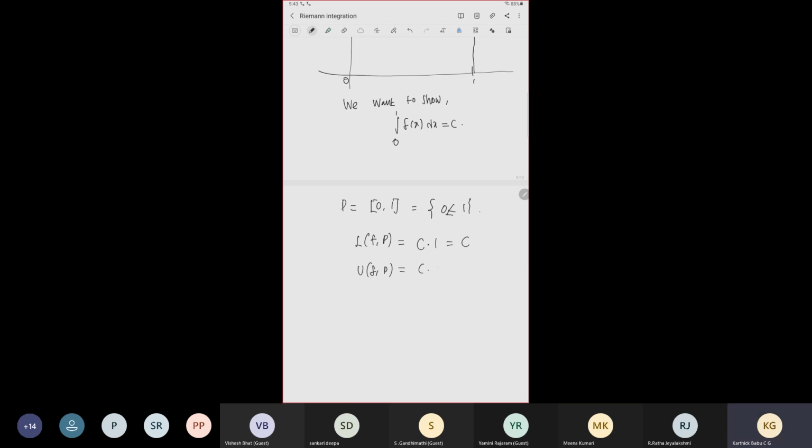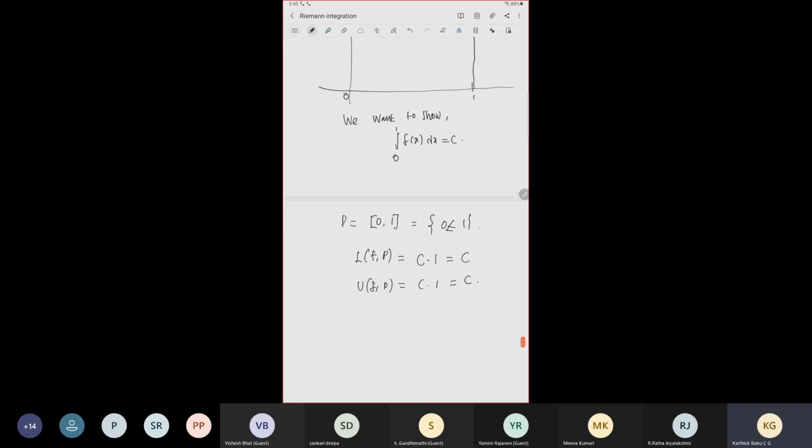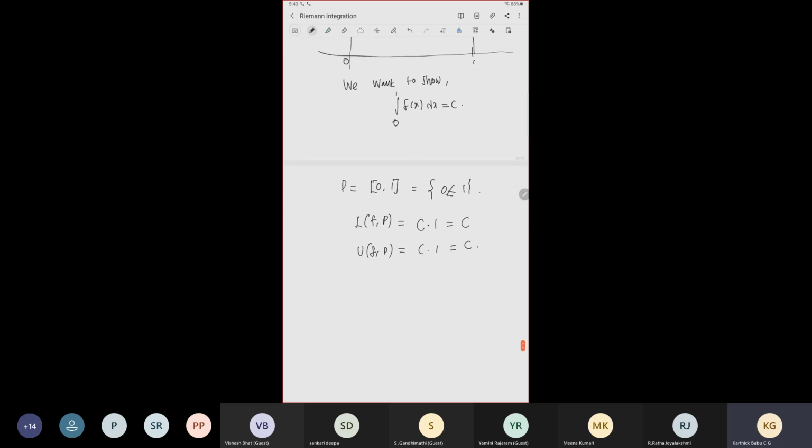U(f, P) is actually c times 1, that is also c, the supremum is also c. So this is c times 1, which is equal to c. So we choose some arbitrary partition, and we have this inequality: L(f, P) is less than or equal to the integral from 0 to 1 of f(x) dx, since this is a supremum, which is less than or equal to the infimum of all upper sums U(f, P), which is again c.